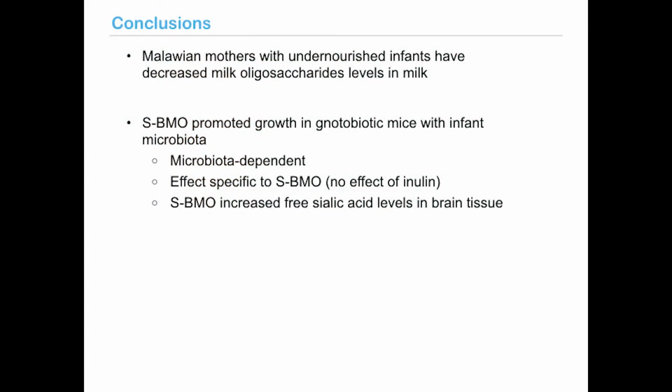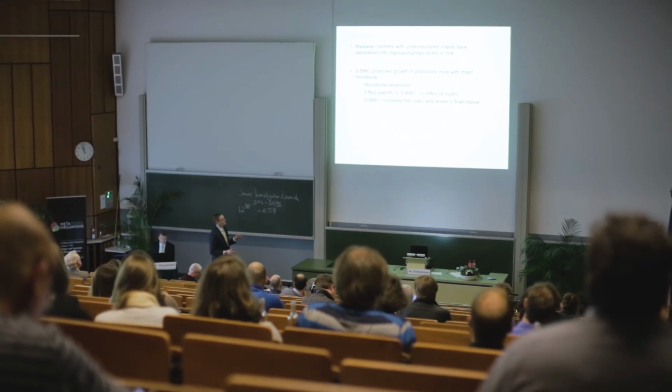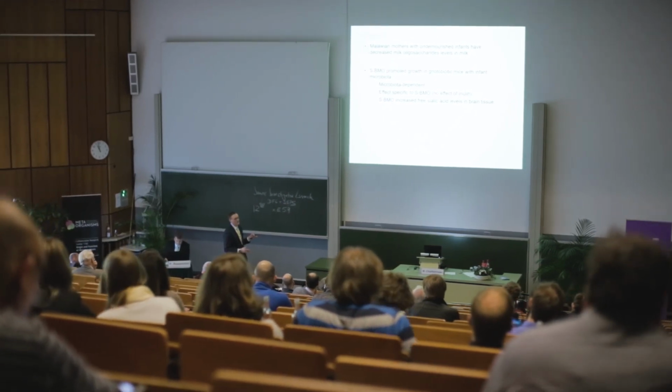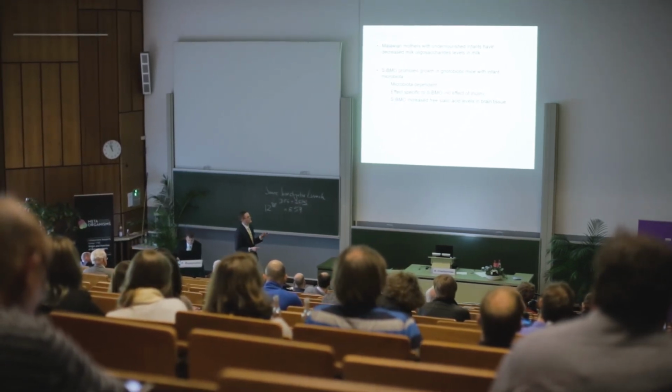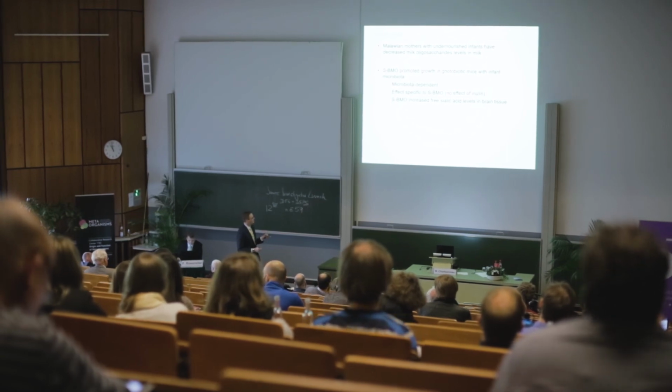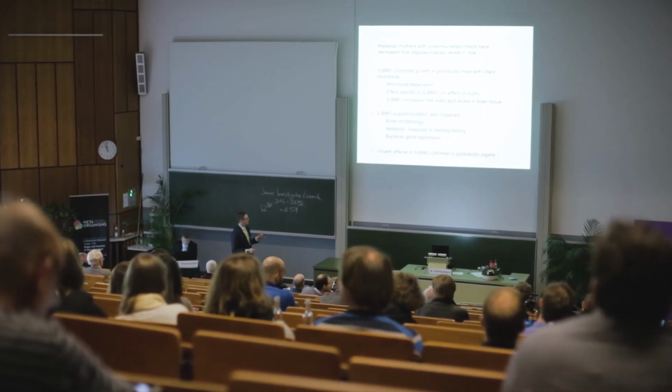So in conclusion, what I hope to have convinced you of is that Malawian mothers with undernourished infants have decreased milk oligosaccharides in their milk, and that in animal models, both mouse and piglet, SBMO, or this mixture of sialylated oligosaccharides, promoted growth in a microbiota-dependent way, in a structure-specific way. This effect was not seen with fructan inulin, and it correlated to increased free sialic acid levels in brain.